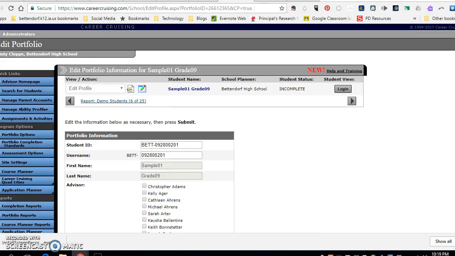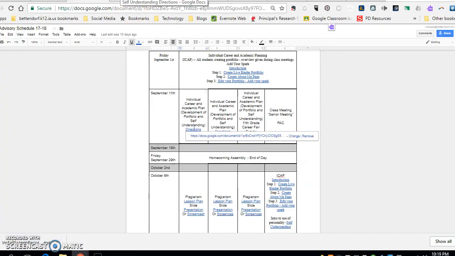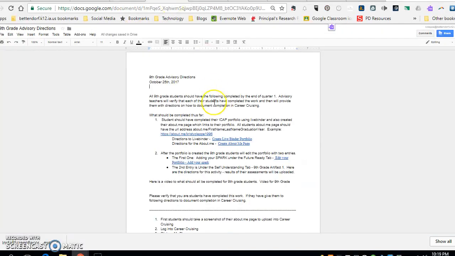Okay, all right, so that is what their portfolio will look like when they are completed, and save that, and where some of those directions are. And if you're confused on any of the other directions, I have updated directions for today's advisory, and it has all the links on creating the live binder, creating the About Me portfolio, how to edit your Spark, and how to update the Self-Understanding tab. So all those directions are on that page as well.